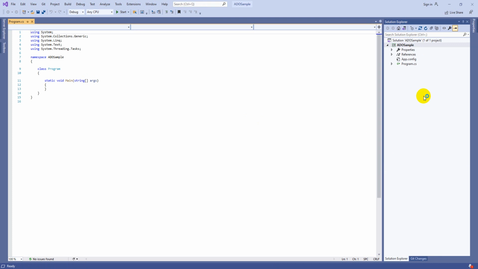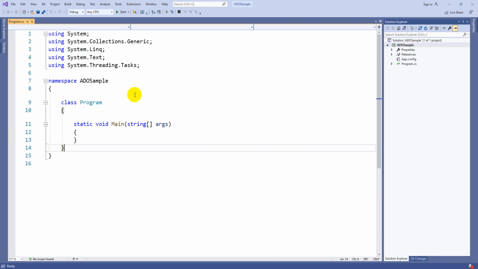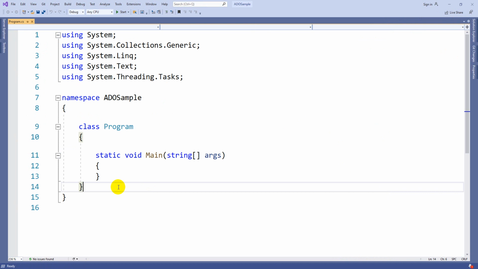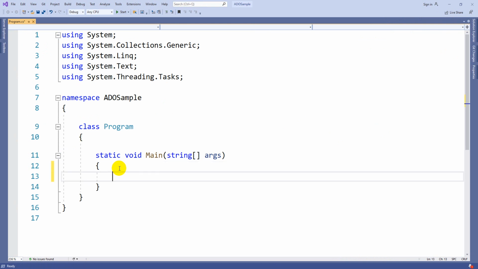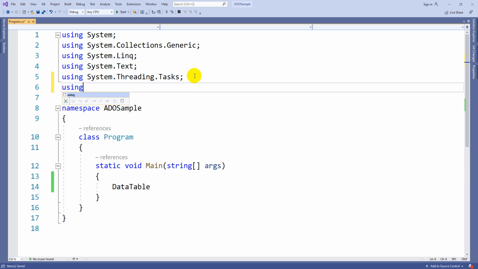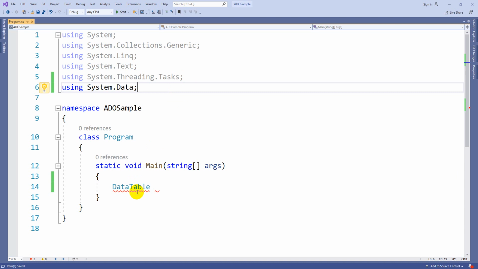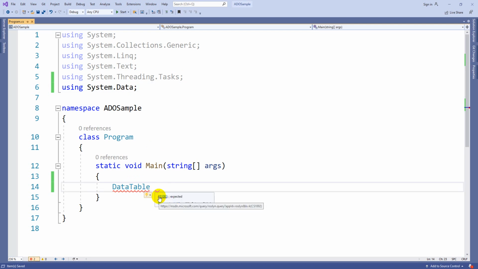Yeah guys, the project was created. So now we have the main method here, and we are going to use DataTable. If I write DataTable directly, the system won't recognize the keyword. So you have to import the namespace, then only this class can be identified. Using System.Data, you have to import this, then this particular keyword can be recognized.